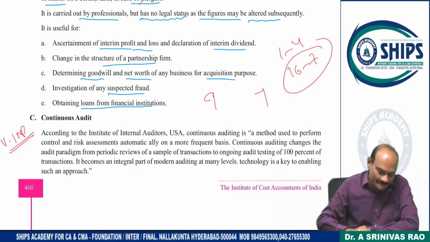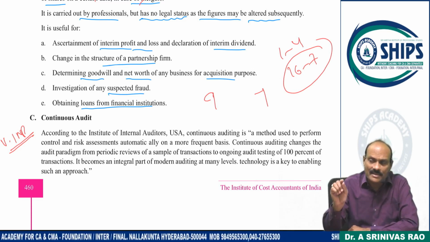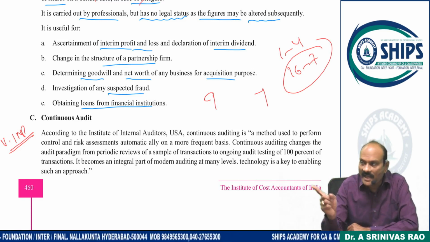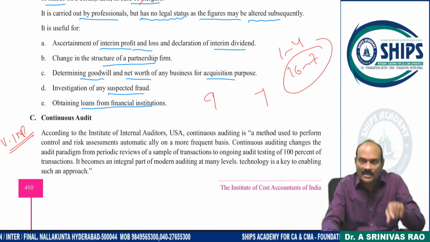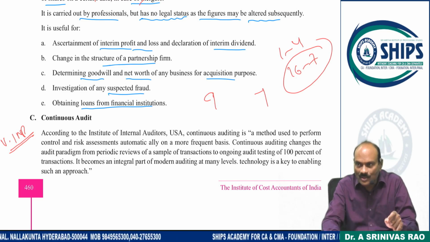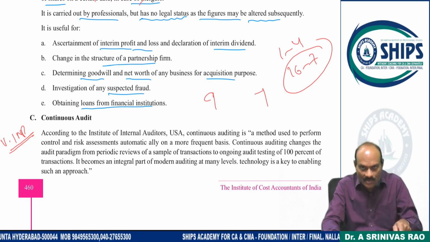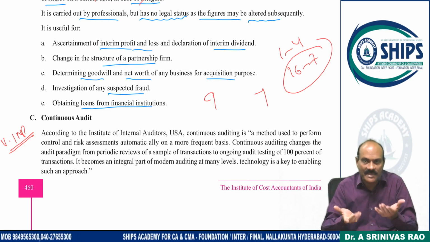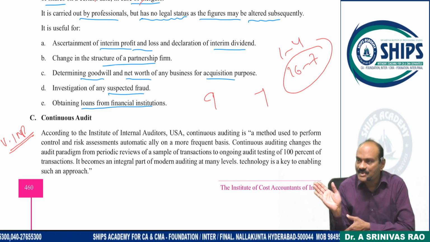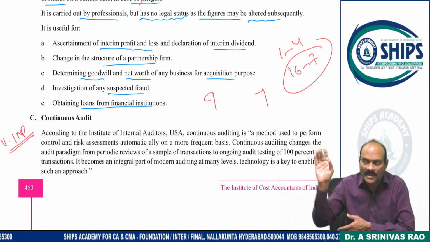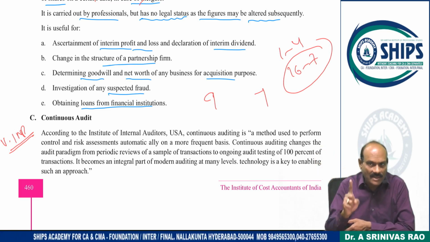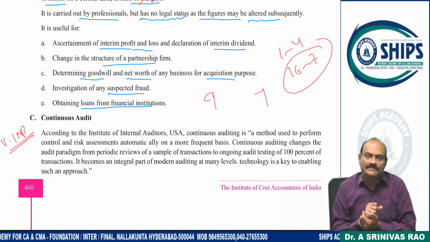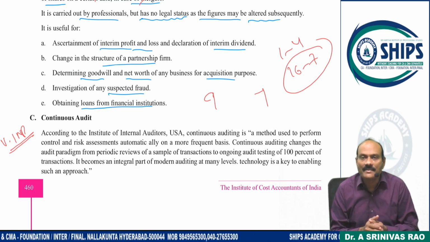Second disadvantage is interruption in the day-to-day activities of the client's work. Because one hand audit is going on, the other hand day-to-day activities, I have to make an entry, which means I have to fill a dual role. One hand I have to complete my day-to-day activity, other hand I have to stand there, give assistance, give the clarification and explanation for the audit purpose. So timely, I may not complete my day-to-day activities, work is pending. Nothing but records will become incomplete records. It interrupts my day-to-day activities.